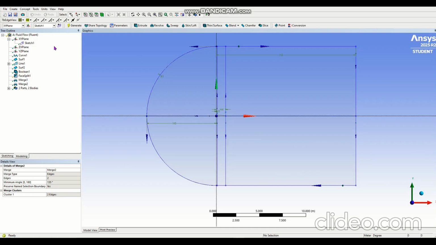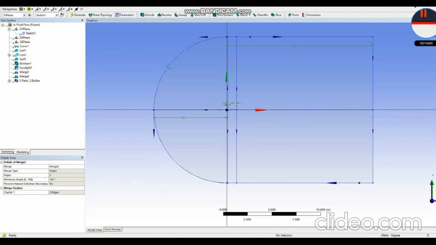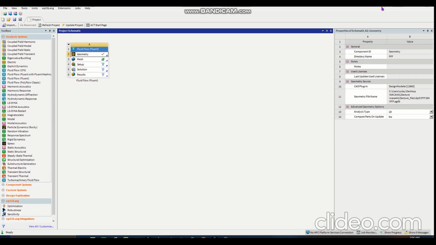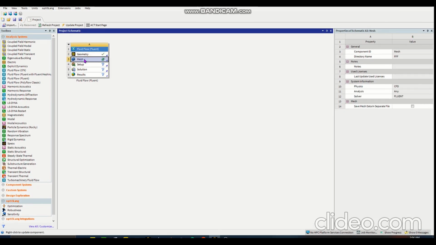Perfect. Okay. You need to close the Design Modeler. Just a second. I cannot see it. Okay. And then we can move on to the meshing part. Just right click Mesh and select Edit from the dialog box.